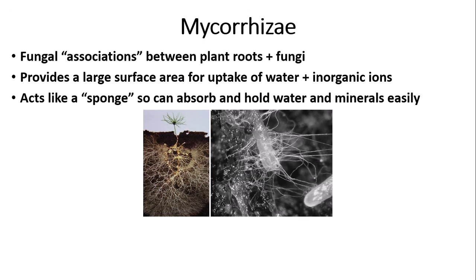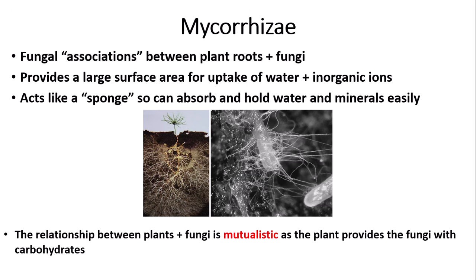So here we have a nice image of mycorrhizae. As you can see, they are very extensive and have a large surface area. So they provide a connection or an association between plant roots and fungi. So plant roots and fungi have a kind of relationship. This is known as a mutualistic or symbiotic relationship. This is because the plant provides the fungi with carbohydrates, whilst the fungi provides the plant with water and inorganic ions. So they both benefit each other, so a mutualistic relationship.